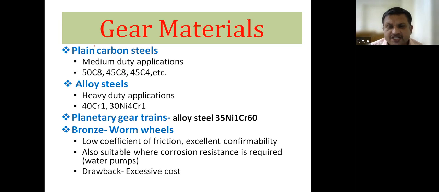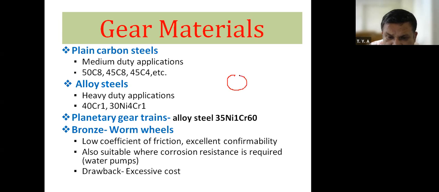Now next is planetary gear train. Planetary gear trains use alloy steel 35Ni1Cr60, sorry, 35Ni, 1% chromium and 60% may be carbon. What we have to do? These are planetary gear trains. Planetary gear trains means what? It is known as epicyclic gear train. Now I will draw the figure of planetary gear train, then you will understand what is meant by epicyclic gear train.